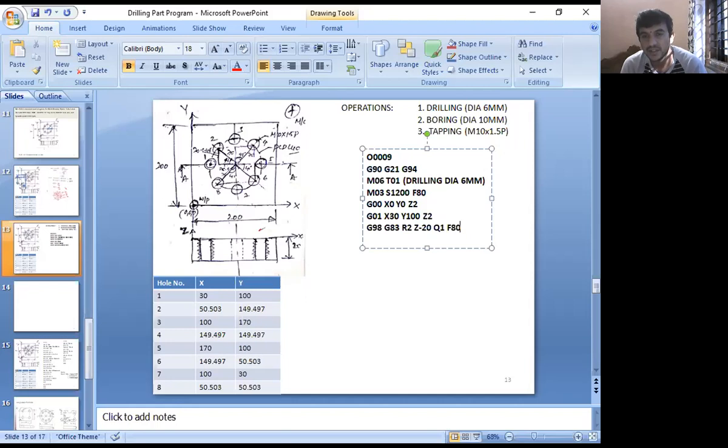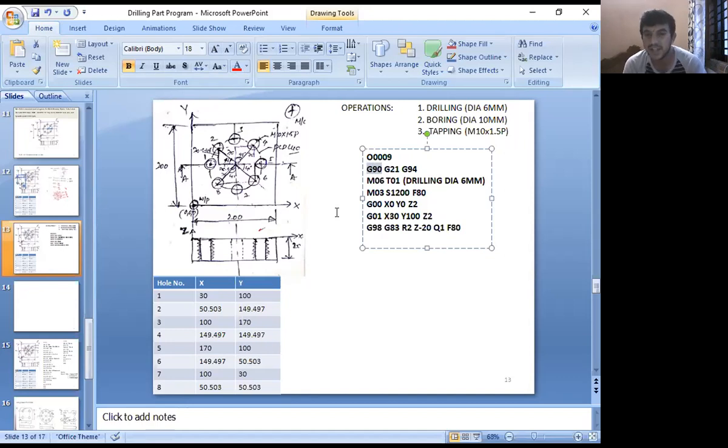Sir, Z 20 mm should be given. We gave the positive 2 mm, sir. Again, Z should always be given as 20, with respect to what? From the horizon. From the origin, sir. What is the X value? 0, Y value 0, Z value 0. That's why G90, am I right? Okay. G90, absolute coordinate system.